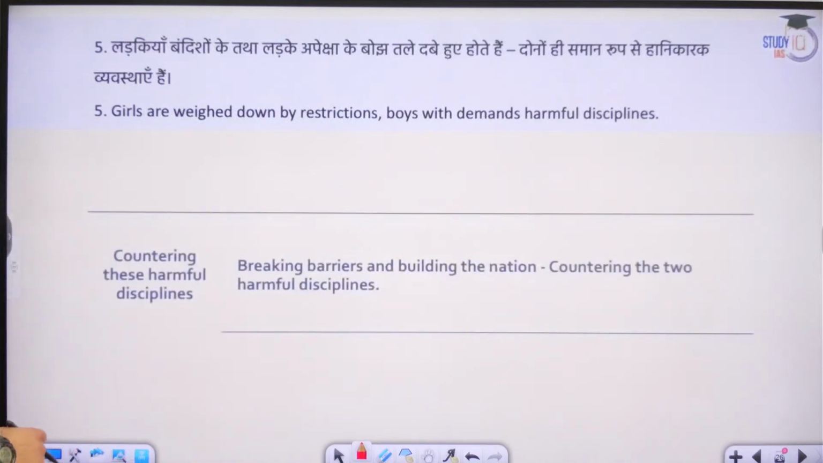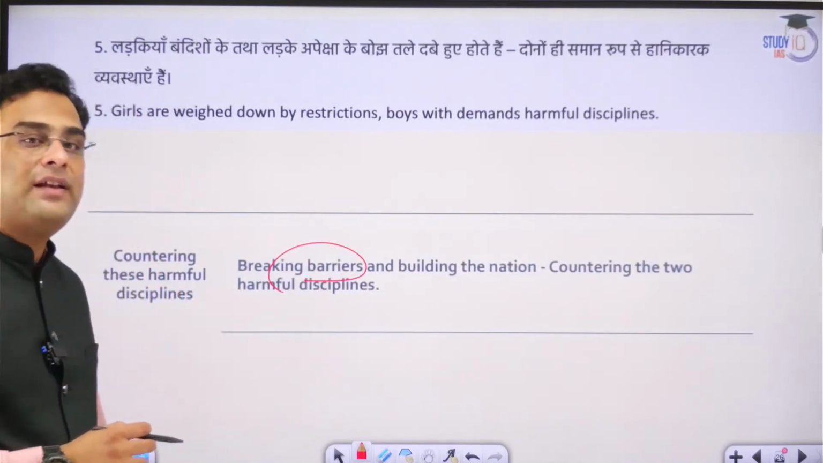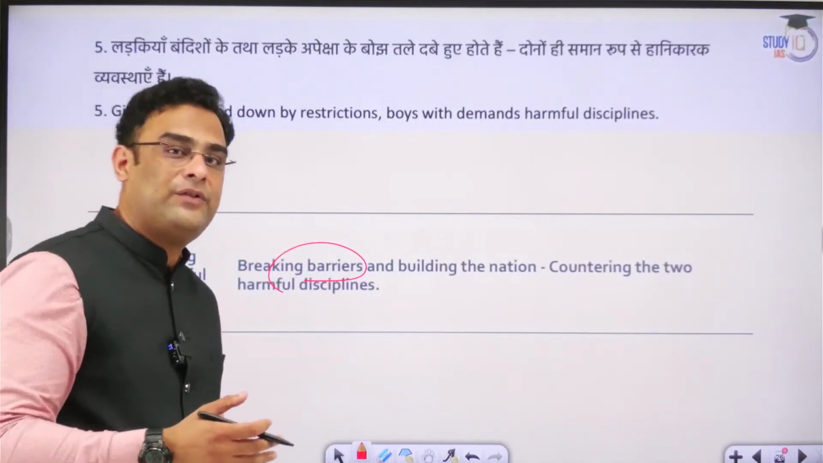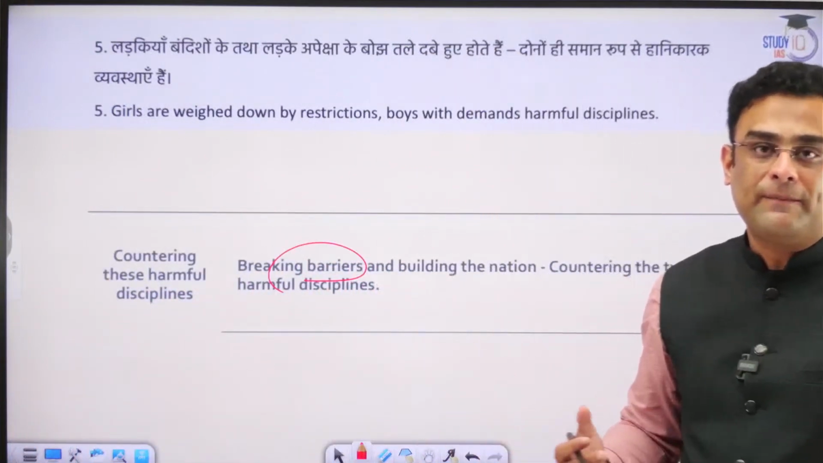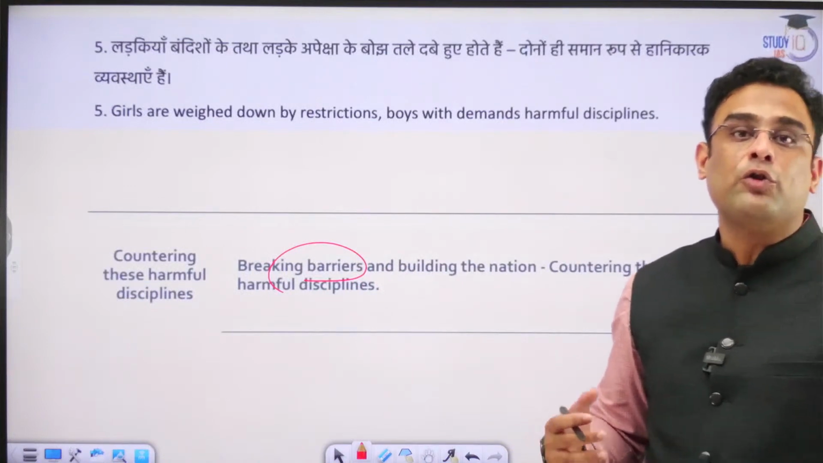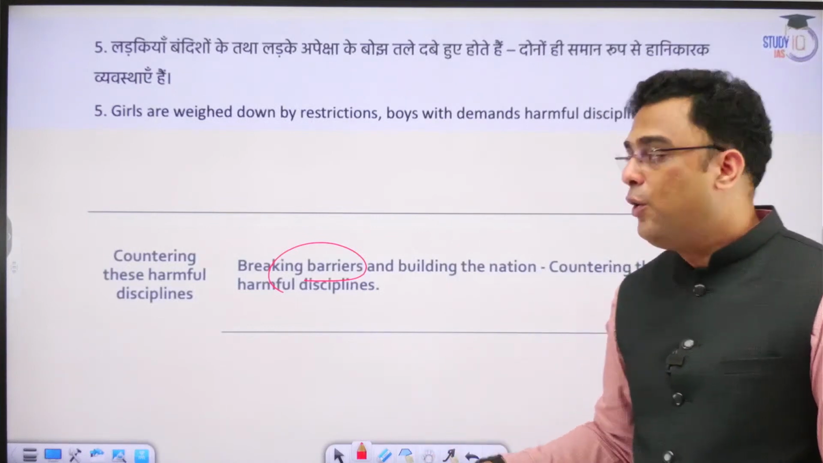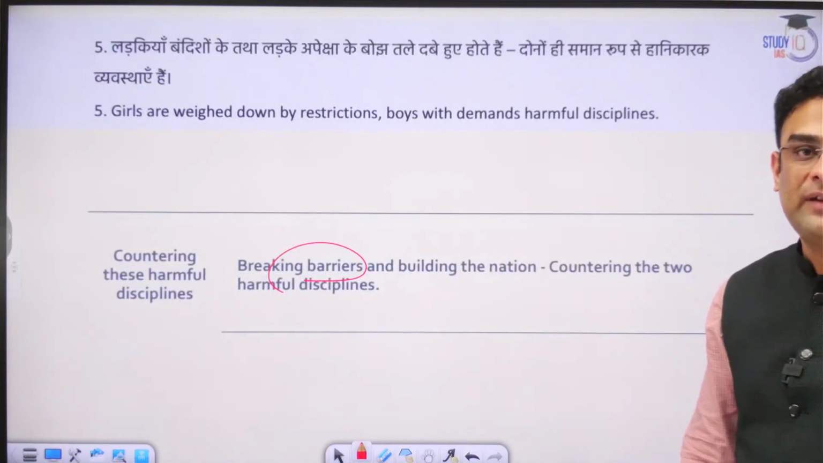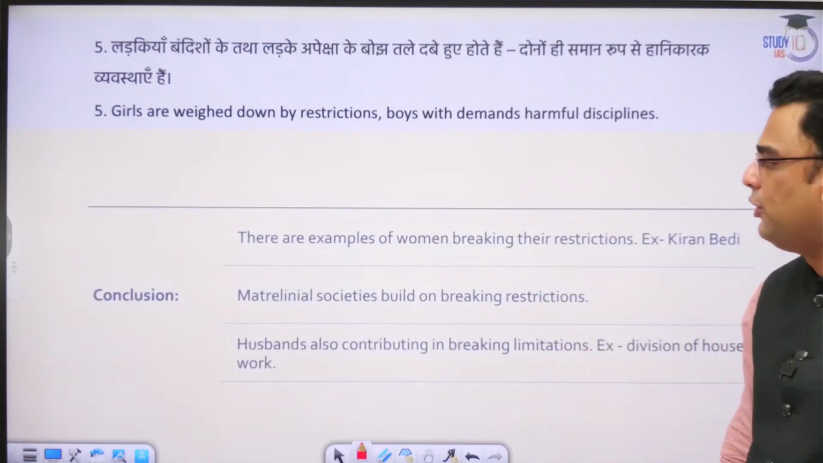Okay. Now, countering these harmful disciplines, how can we change this? What should be the solutions and ideas? We need to break the barriers that our society has created in this context. The barriers or challenges that we have created for respective genders have to be brought down consciously through various laws, through various governance policies and measures, through role modeling, through different types of initiatives through civil society. We need to bring down these barriers so that these two disciplines that we have imposed on boys and girls are actually curtailed. So in this manner, guys, we can try to approach this topic.